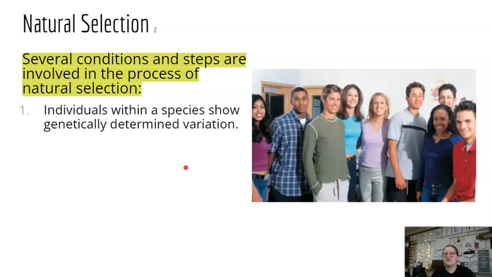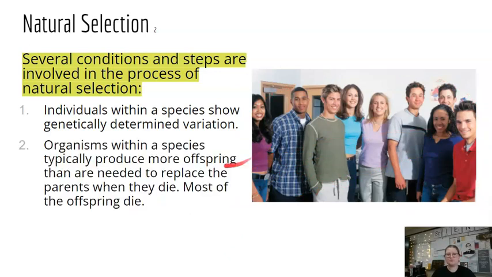So one, individuals within a species show genetically determined variation. Every single person in this picture is the same species. They are all human beings, but they all look very different. Different skin color, hair color, height, all of the things. There is genetic variation there.